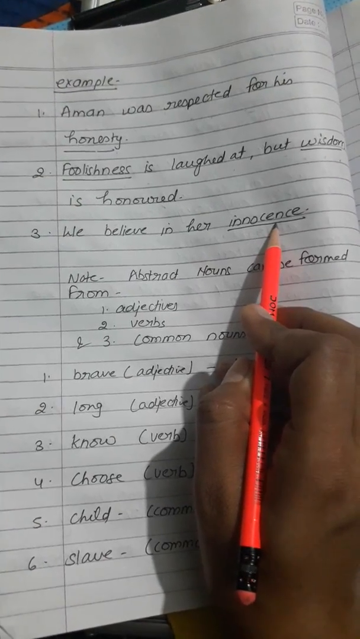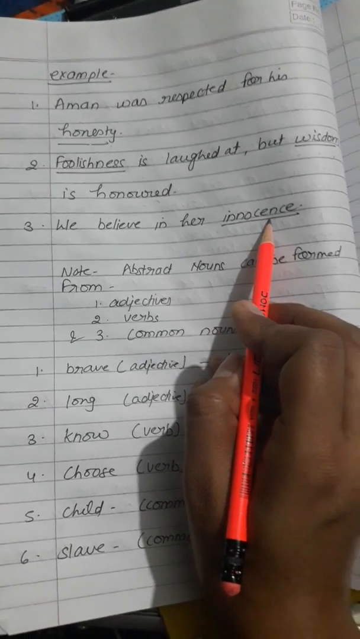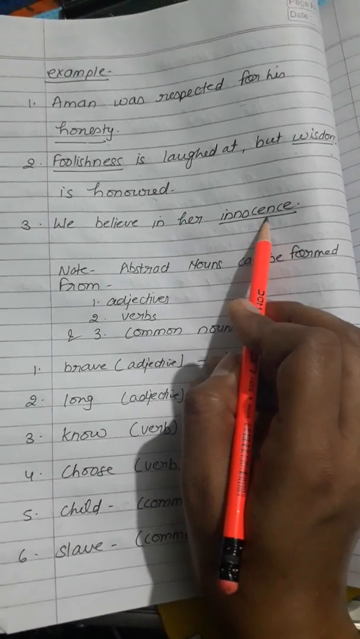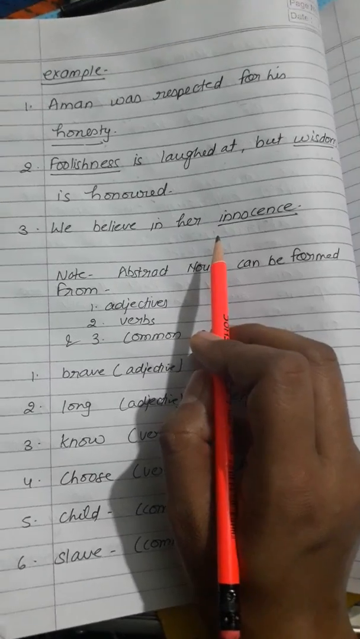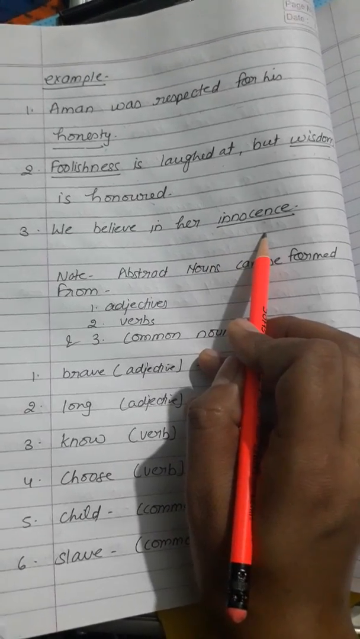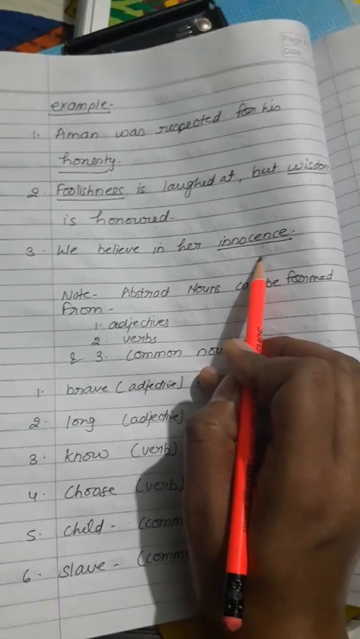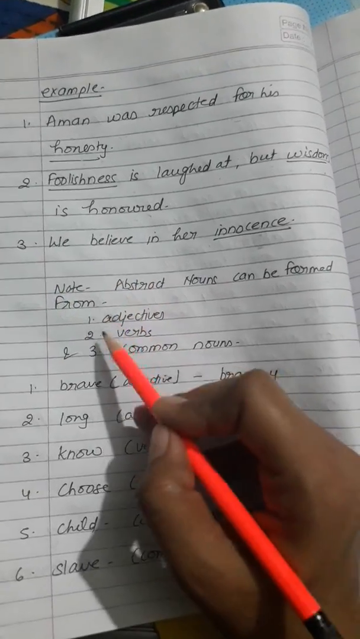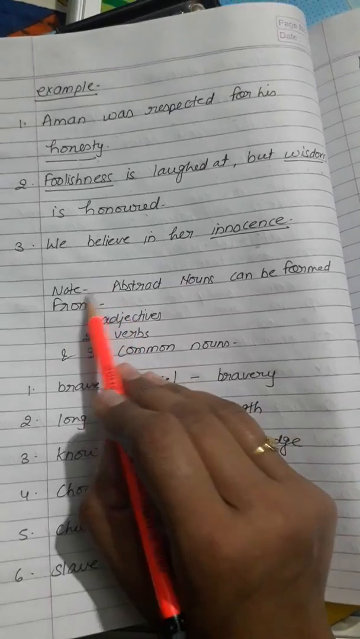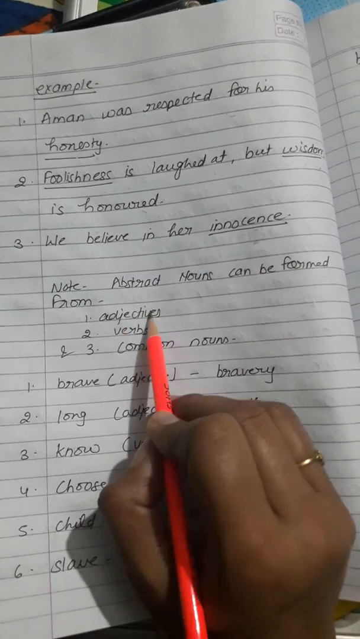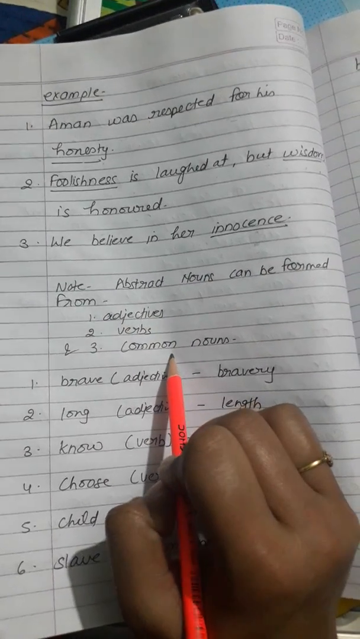You can see an innocent girl, innocent child, innocent baby, but you cannot touch the innocence of a person. You can only feel it in your heart and mind. Now, from where do we get abstract nouns? Abstract nouns can be formed from adjectives, verbs, and common nouns.